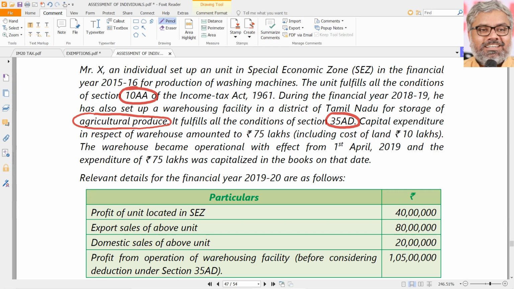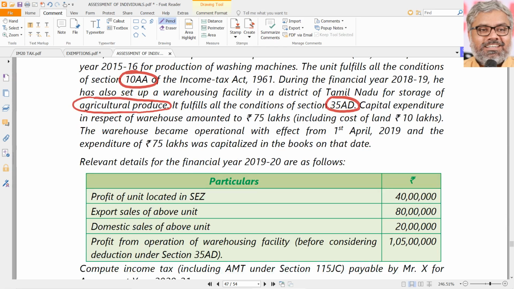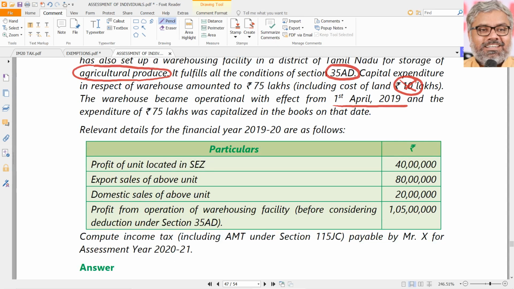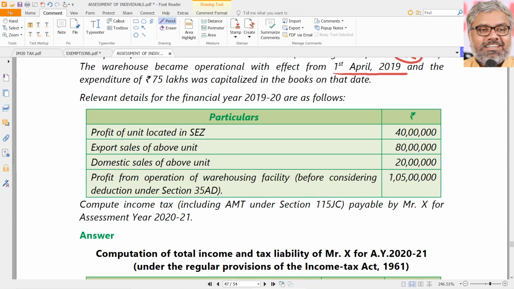And a capital expenditure in respect of warehouse amounted to 75 lakhs, including the cost of land of 10 lakhs. And you should remember 35AD, land is not allowed as deduction under 35AD, means capital expenditure can be only allowed how much under 35AD, maximum 65 lakhs. And the warehouse has become operational with effect from 1st April 2019, that is during our previous year. And an expenditure of 75 lakhs was capitalized in the books of accounts. We don't care. We give deduction only up to 65 lakhs. Then the relevant details for the financial year are given.